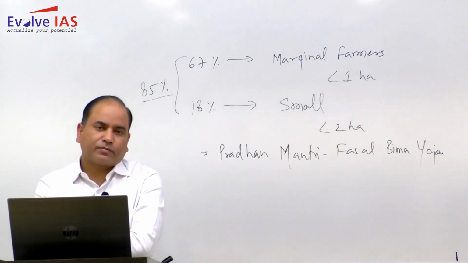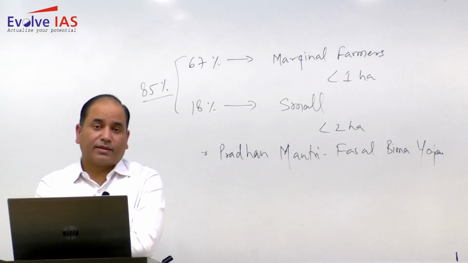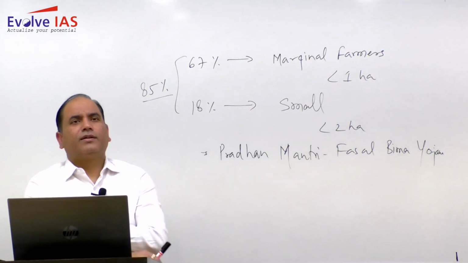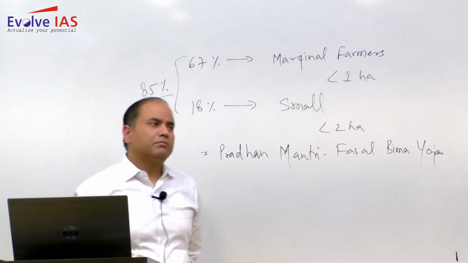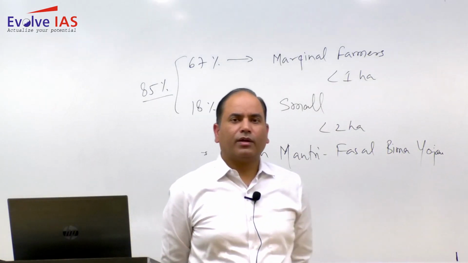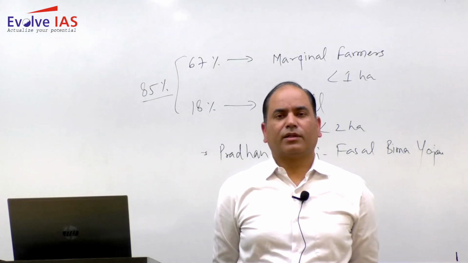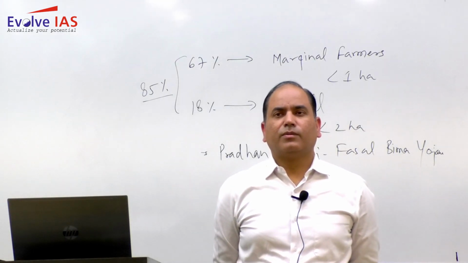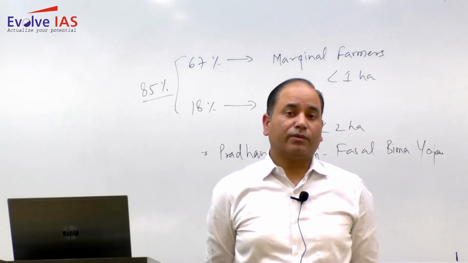So ports have a very important role in case of external trade, but over the period of time it has been felt that ports are not utilized to their fullest capacity, and there have been lots of problems, lots of challenges. So to modernize the ports, we had different initiatives, but that has not worked well.